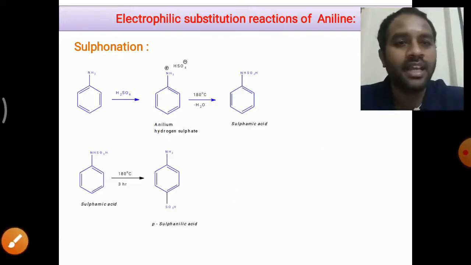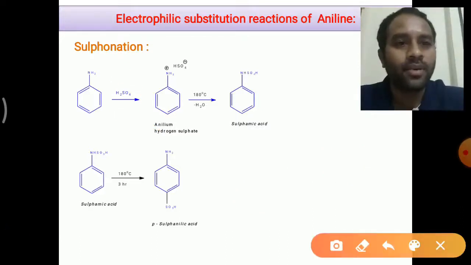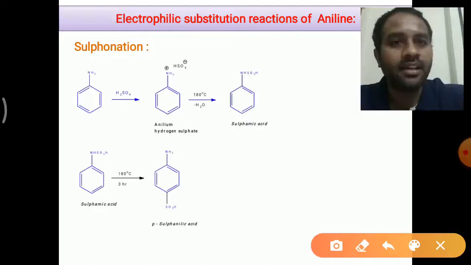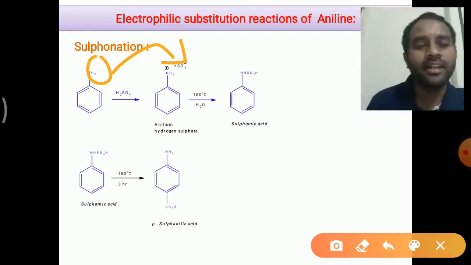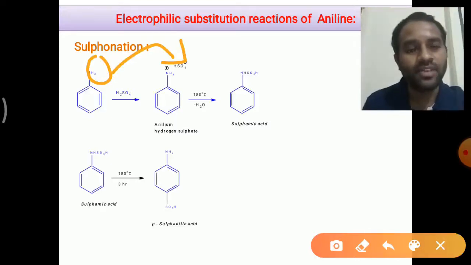But in this case our aniline is sensitive towards protonation. Just now we have seen during the nitration reaction that aniline undergoes protonation. That means the NH2 group will behave like a base and will form a salt, that is anilinium hydrogen sulfate.